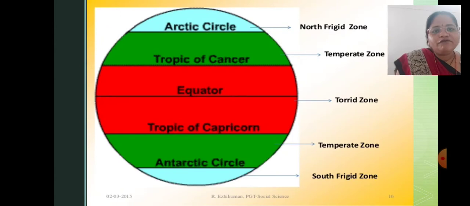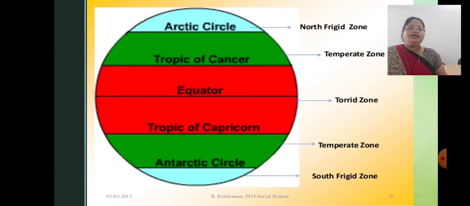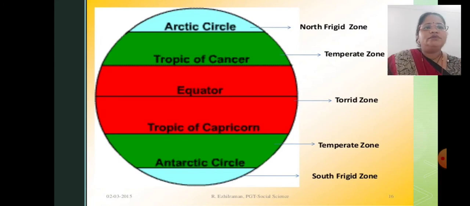Let's talk about the first important thing. Can you see the horizontal lines which divide our earth into sections: the Arctic Circle, Tropic of Cancer, Equator, Tropic of Capricorn, Antarctic Circle? These make the zones: the north frigid zone, temperate zone, torrid zone, temperate zone and south frigid zone.